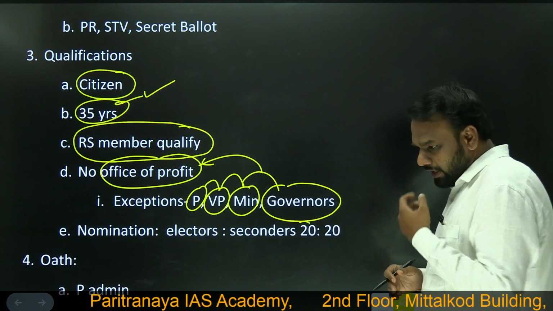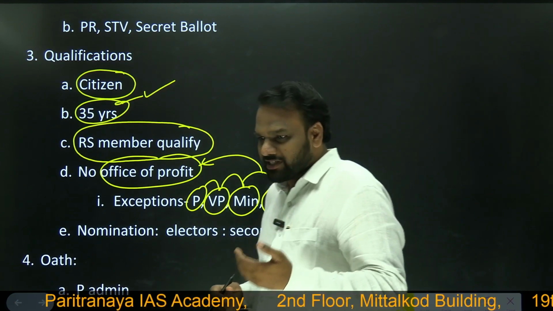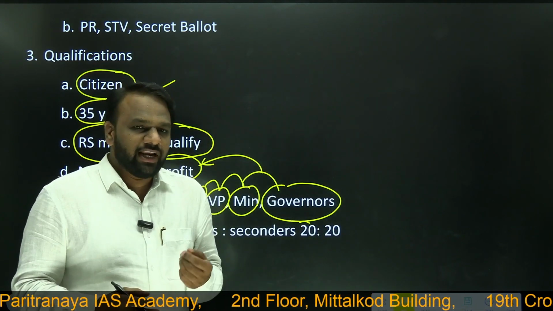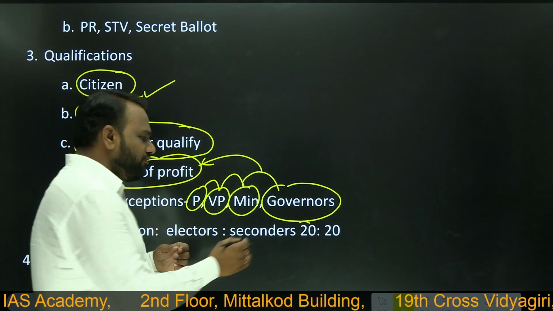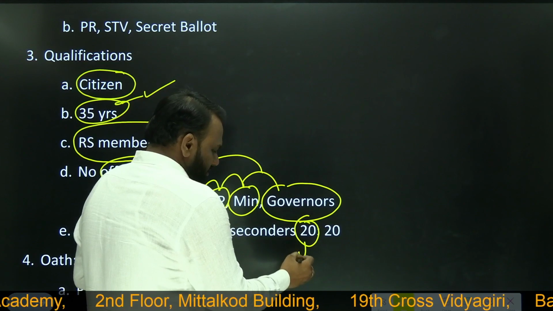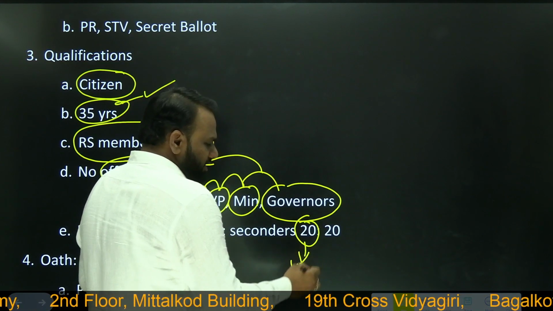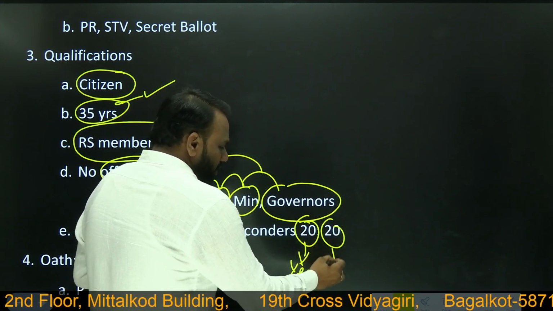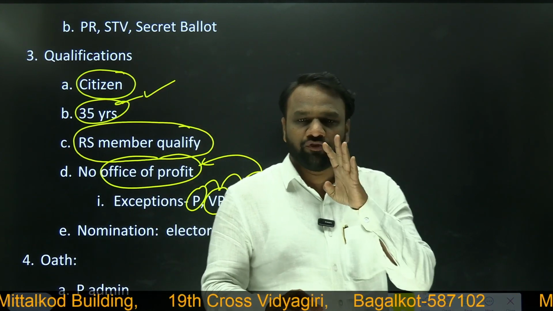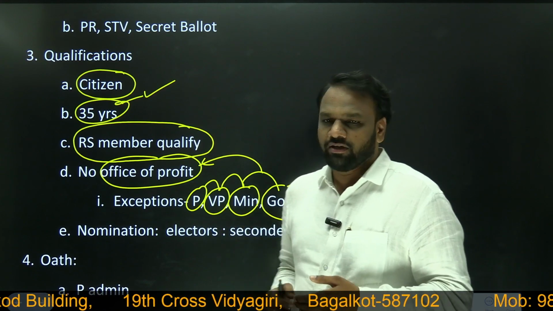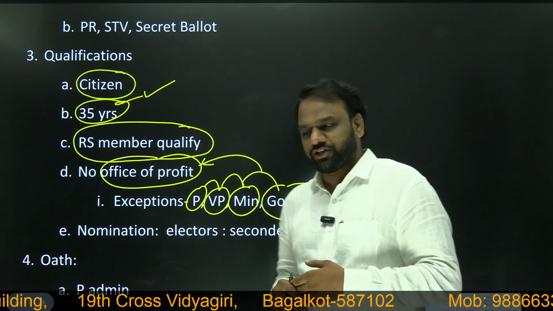Next, if a person wants to contest for vice president's election, single-handedly he cannot file a nomination. He requires supporters. So how many supporters? First, 20 MPs should say yes, and that should be seconded by 20 more MPs. It means he requires the support of at least 40 MPs to contest for vice president's election. Important.